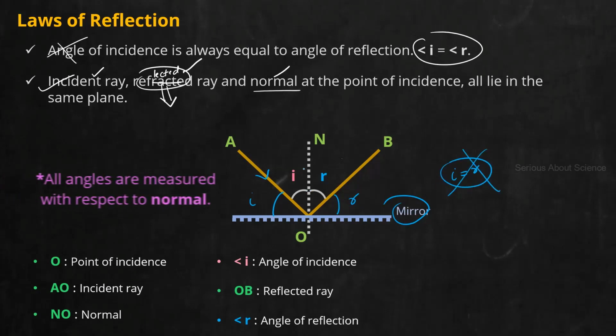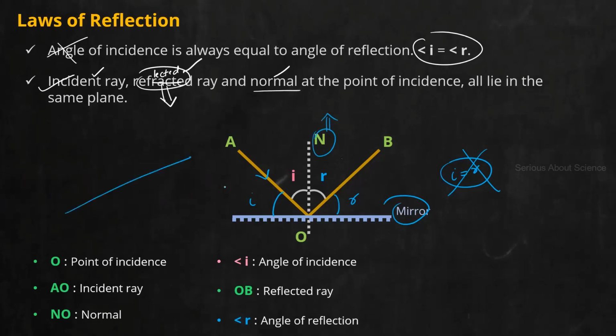We will always measure angle with respect to the normal. Here the normal is very important. Suppose I have given you a mirror and this is your incident ray. The first step to calculate angle of incidence: immediately mark your point of incidence, and at the point of incidence, construct a normal. Whenever you have the normal, you can mark your angle of incidence. That is the method you should follow. Some of you used to take this other angle as angle of incidence.